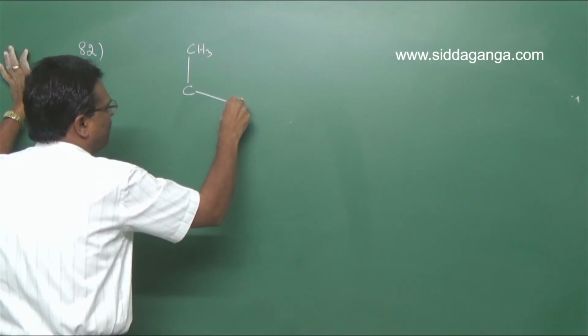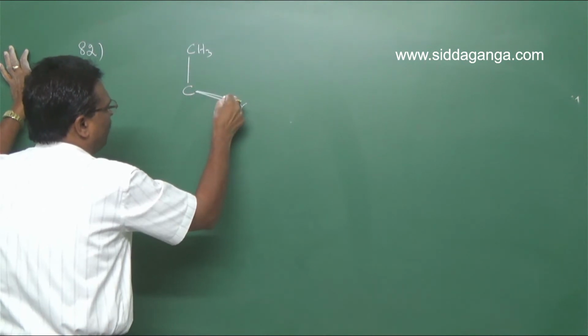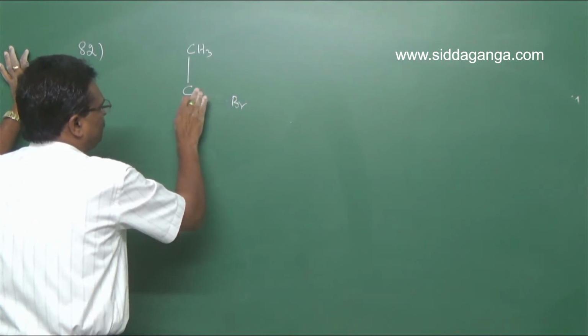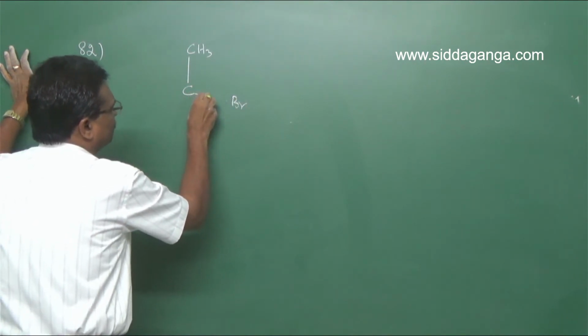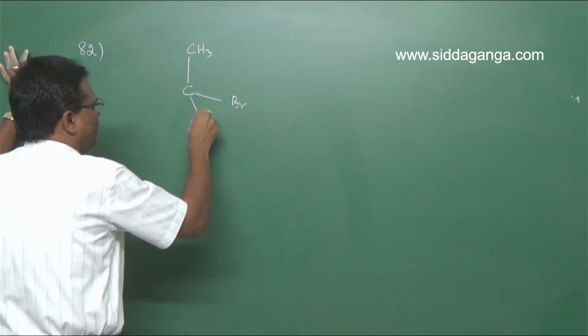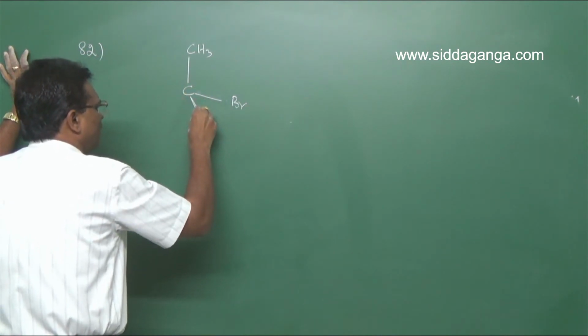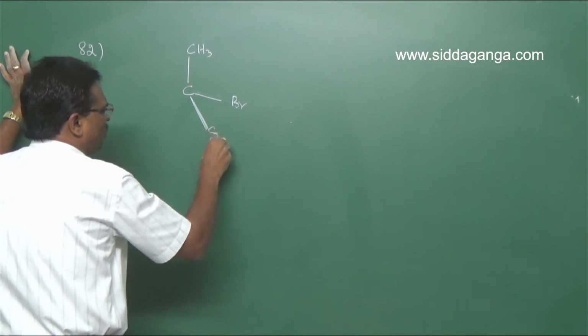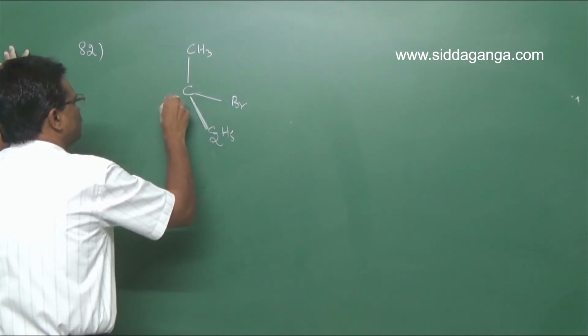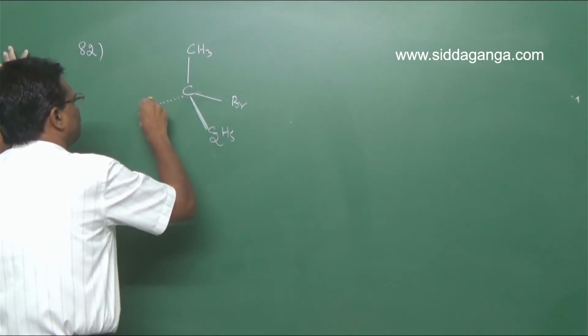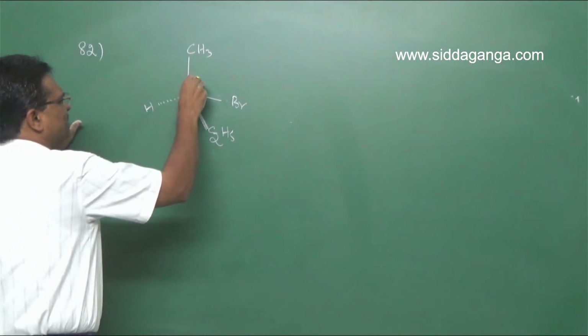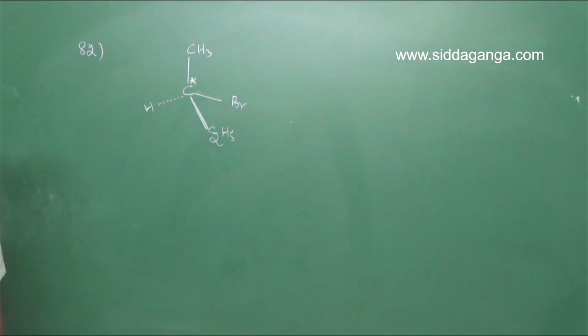This is one Br. This is one C2H5 group. This is one H. This is an asymmetric carbon. Clear?